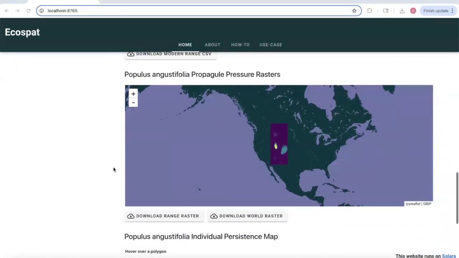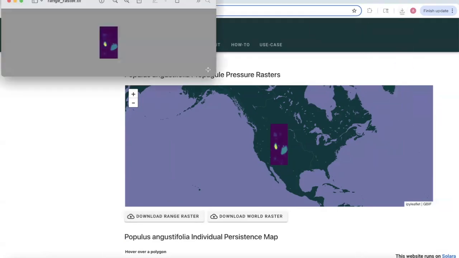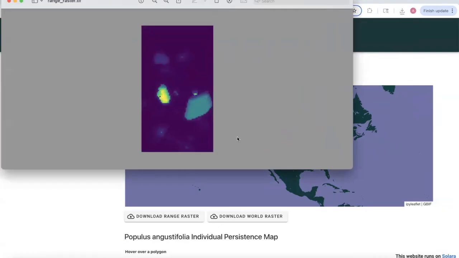Additionally, if we look down here, we can also see the propagule pressure raster, which can be downloaded at both the range extent as well as a global extent. Here, if we download it to the range extent, it will be downloaded as a .tif file and looks something similar to this.